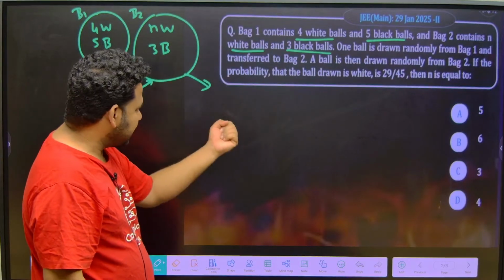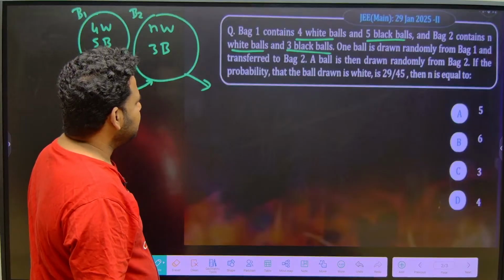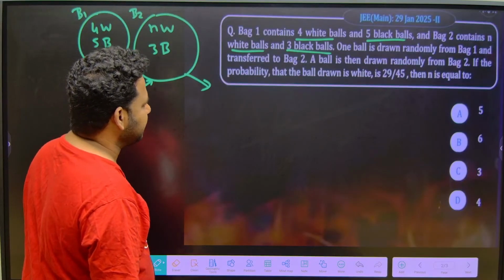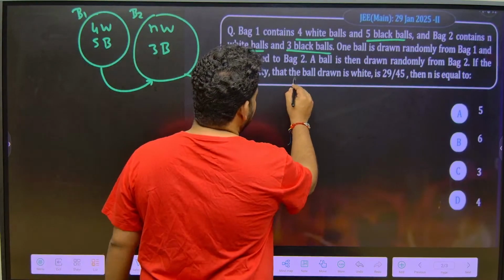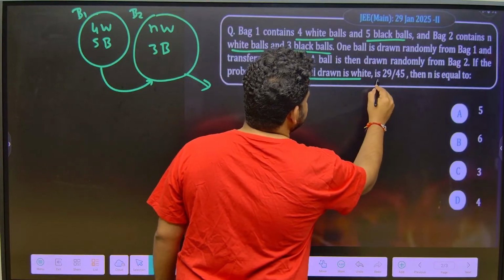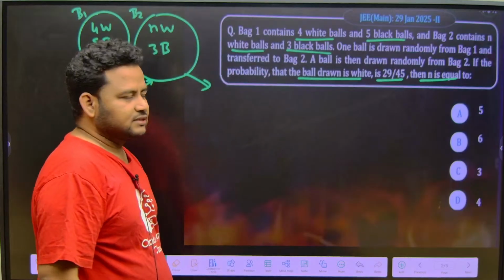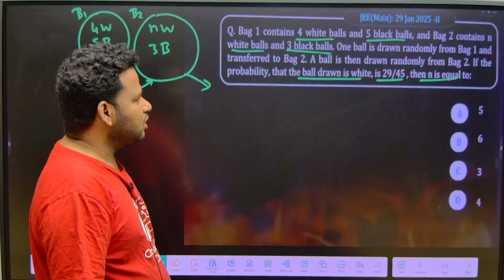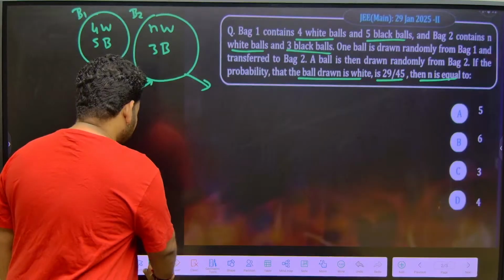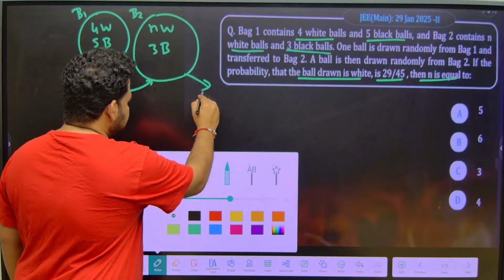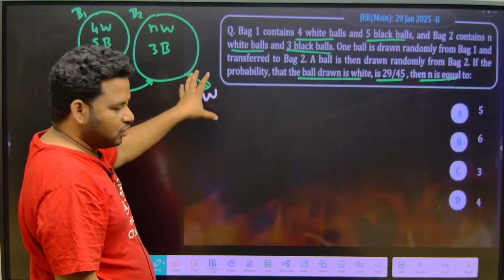Okay, now it is being drawn randomly from bag 2. If the probability that the ball drawn is white is 29/45, then n is equal to what? They are asking, if the probability that the ball drawn is white is 29/45, then what is n? This is the question they are telling. Out of this, the ball drawn is white.